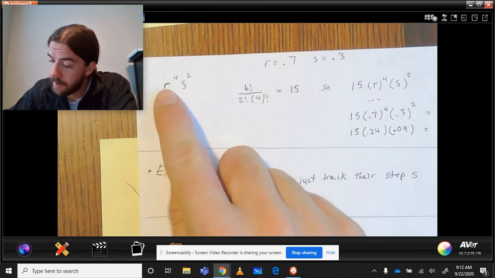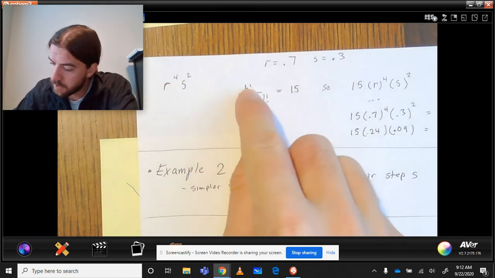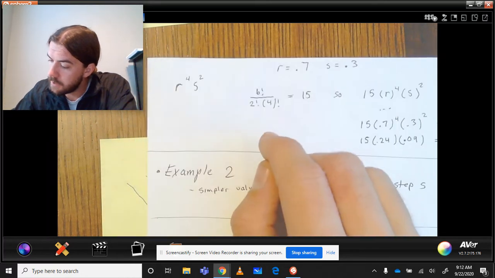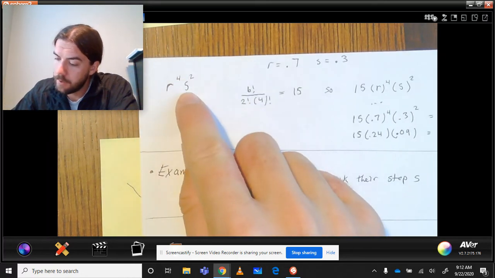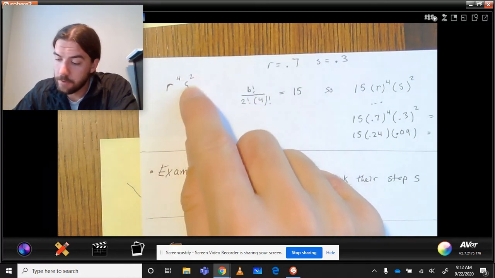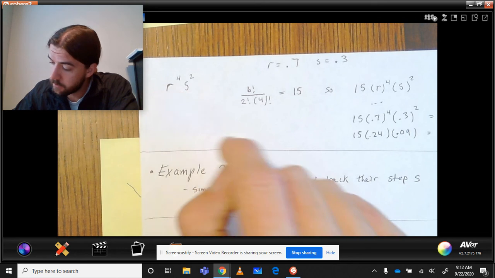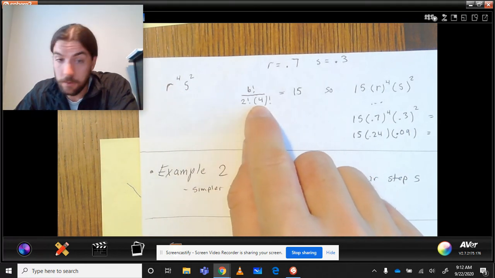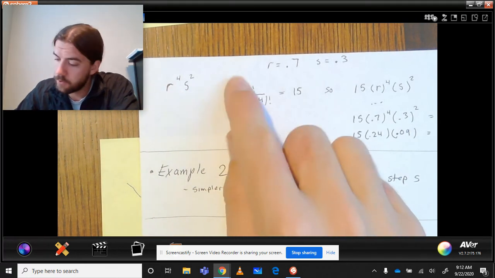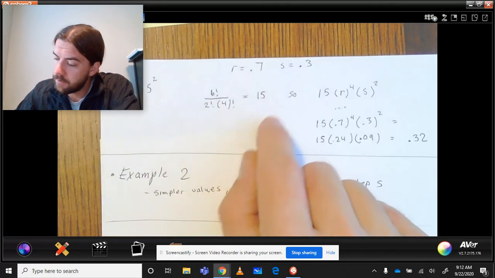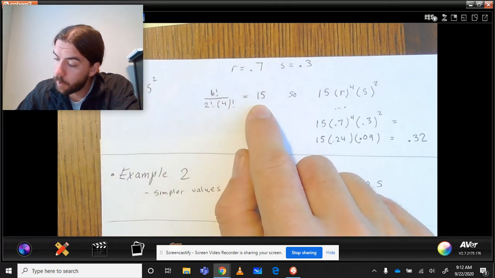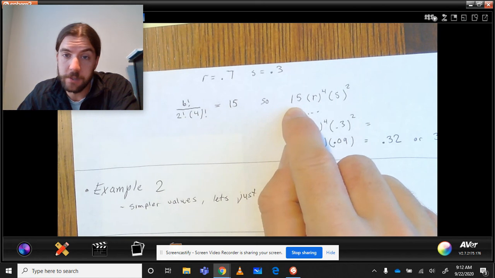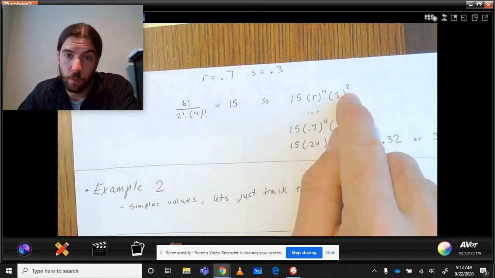So I'm picking out of 6 total factors, so 6 factorial up here. I'm picking 2 of them to be snow. So I want to know how many different ways can I get 2 snow days out of 6. Well, I have the 2 down here. I have 6 minus 2, which simplifies to 4. So this is just following our equation. And that gives me 15. So there are 15 different ways. 15 would be the coefficient in front of r to the 4th s squared.